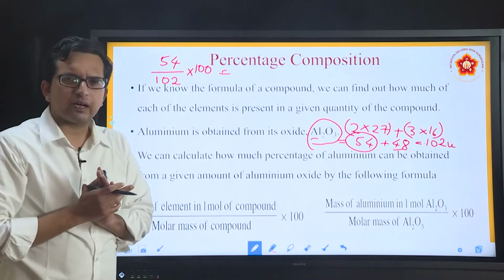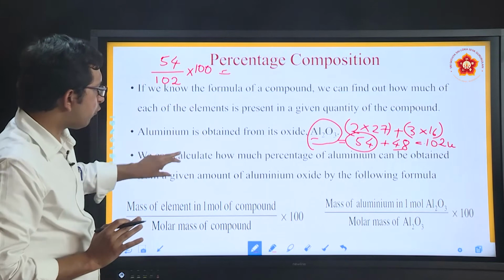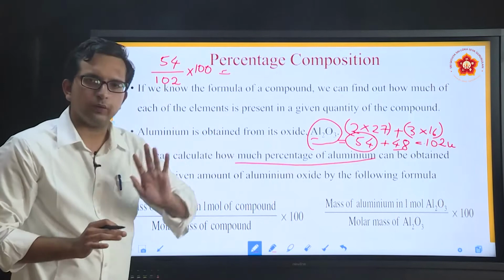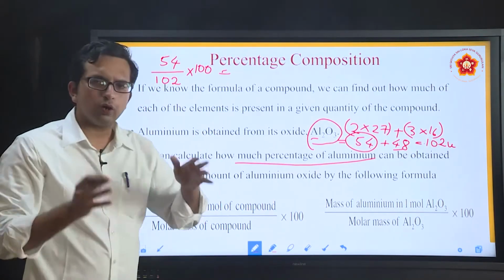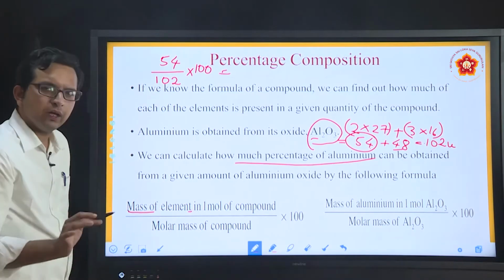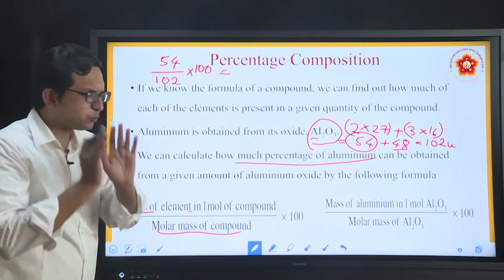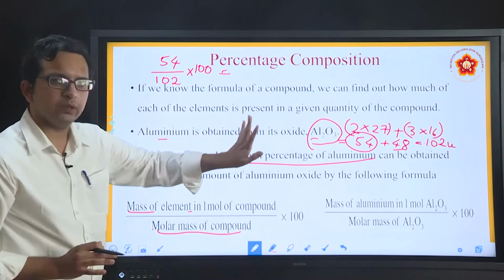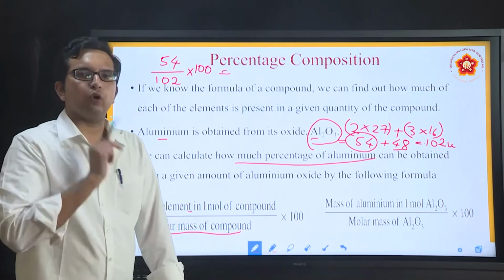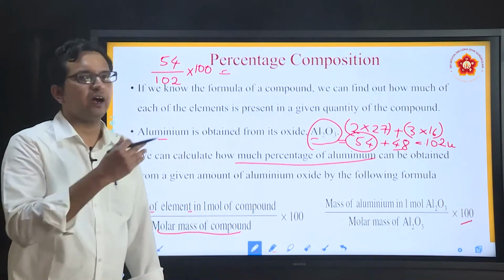What has to be understood here is that if you want to find the percentage of a particular element in a compound, here how much percentage of aluminum is present in a given amount of the overall compound, this is the formula. The general formula is mass of an element in 1 mole of a compound divided by molar mass of the compound. If you are specifically talking about getting aluminum from aluminum oxide, it is mass of aluminum in 1 mole divided by molar mass, and if you want percentage, it is nothing but multiplying the factor by 100.